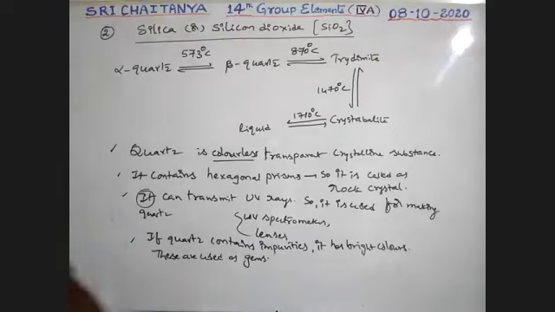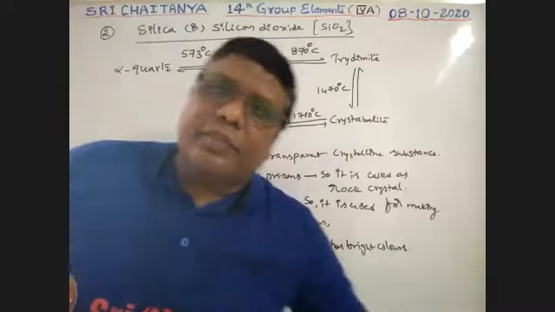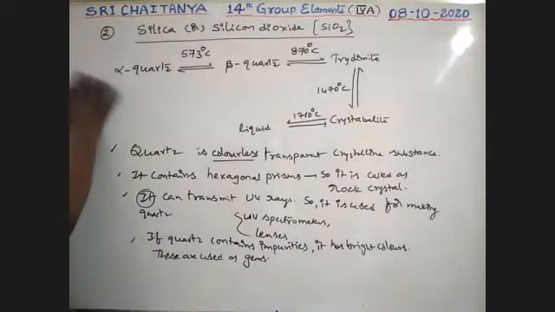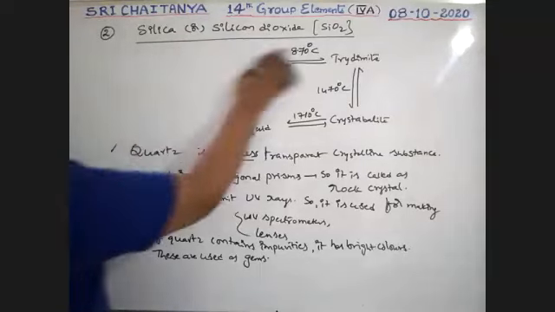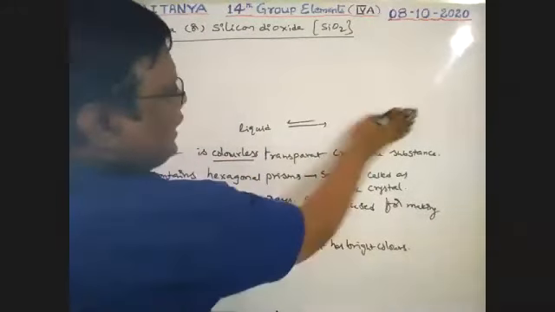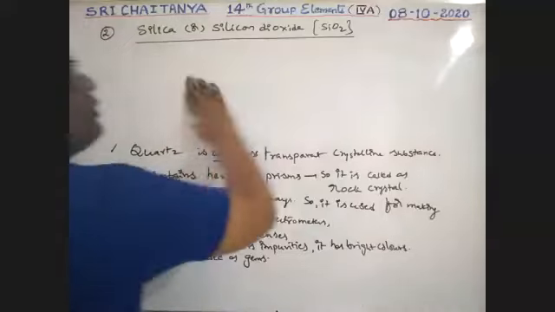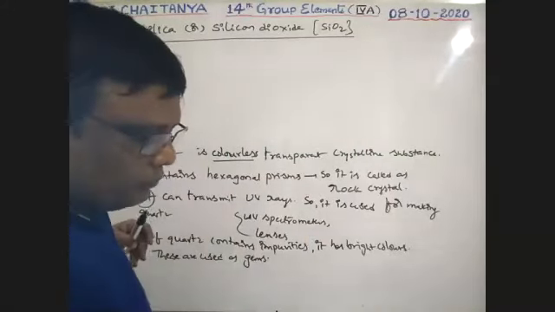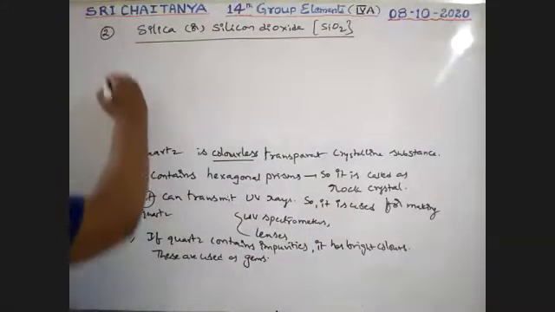Okay. Sand is a crushed form of quartz. Already we noted that. Next point.